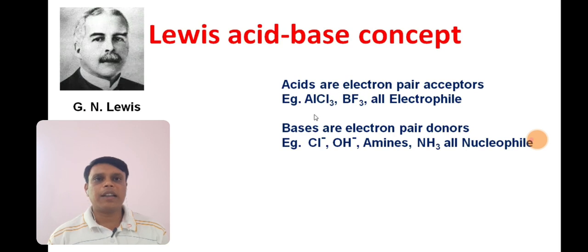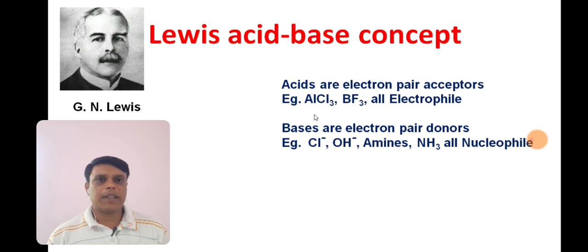Now to understand the acidic or basic character of compounds, we need to have knowledge of hybridization. If you see the hybridization of BF3, there is an empty or vacant orbital. In that empty orbital, BF3 or AlCl3 can accept electron pairs. That is why they are called Lewis acids.